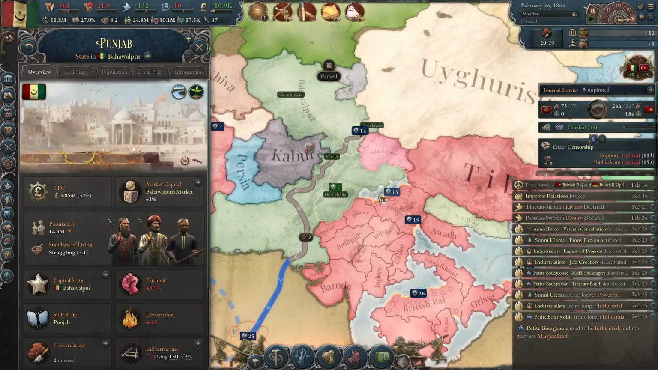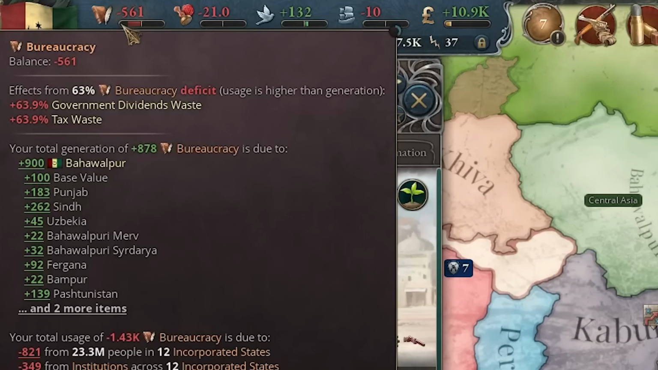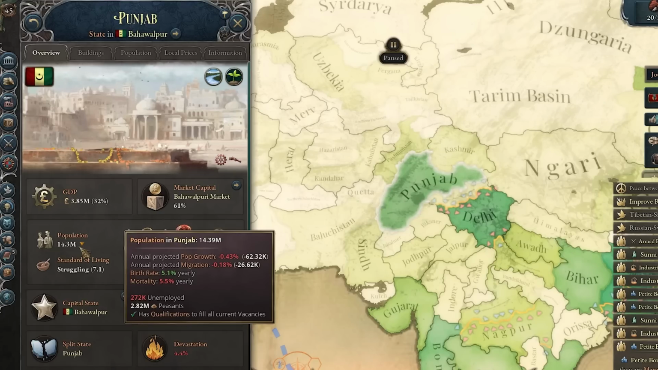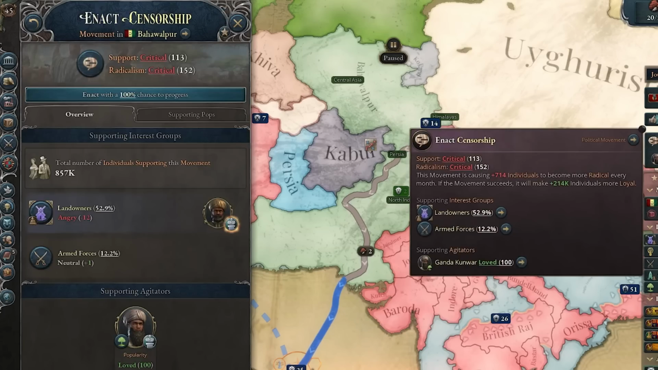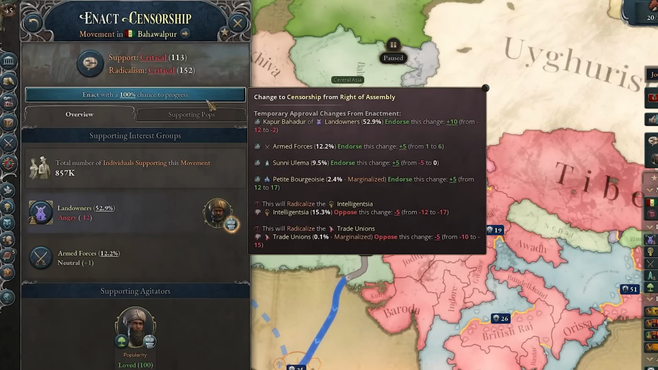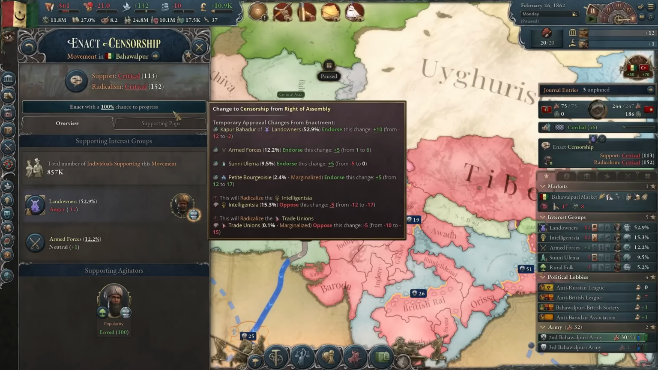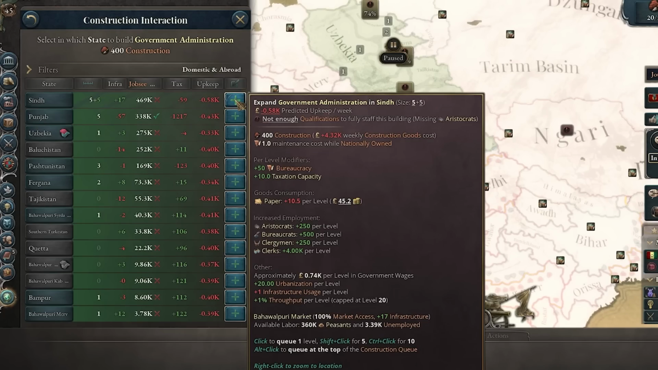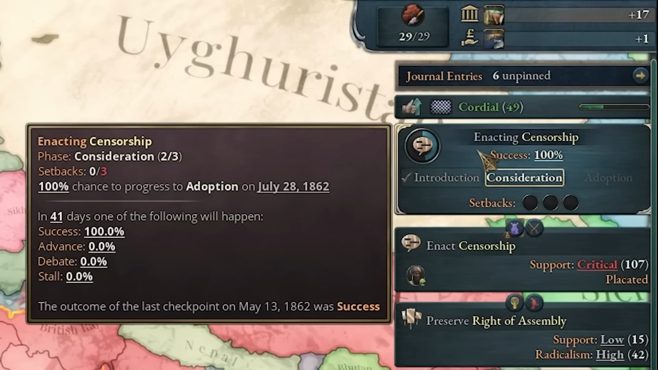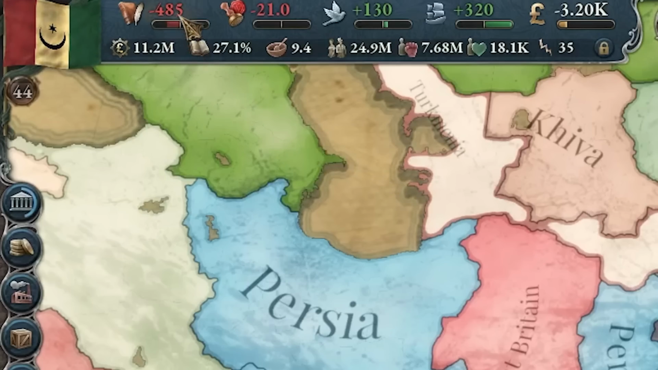Now we control most of Punjab. And that means we're having huge bureaucracy shortages, because this state has 14 million population. And also now for some reason everybody wants censorship right now. So I guess I'll have to do this. And then I'll have to build a bunch more government administrations. I think those guys actually want to censor the press, so the public doesn't find out how incompetent we are.